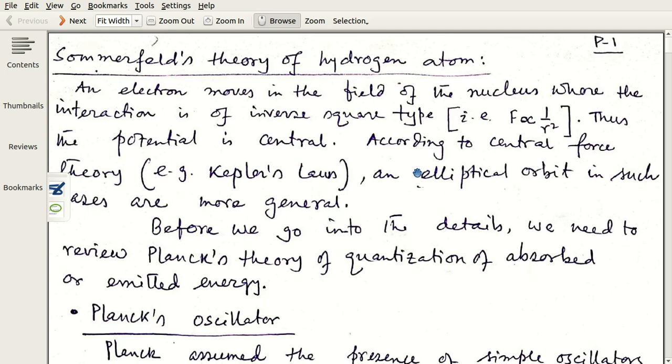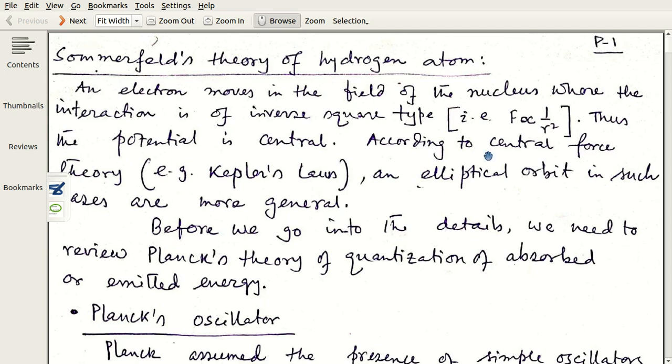Fine structure means that other than the prominent lines like Balmer lines and Lyman lines, there are several other lines which are very fine, actually of low intensity. Those were also found in hydrogen spectra. That is why those lines were called the fine structure of the hydrogen atom. What was the origin of those fine lines? That was the question, which was not answered by Bohr's theory.